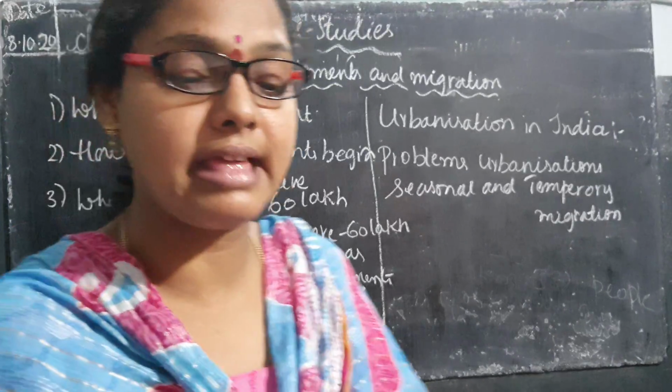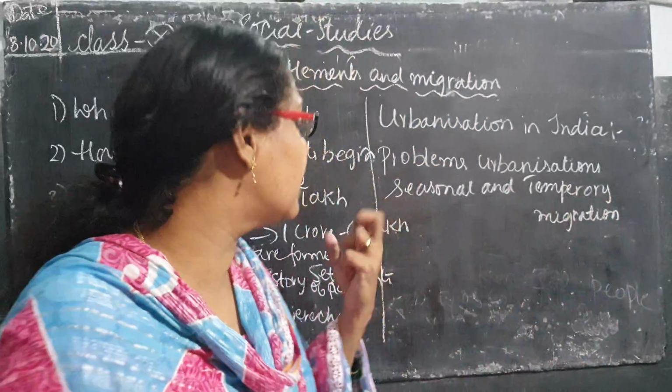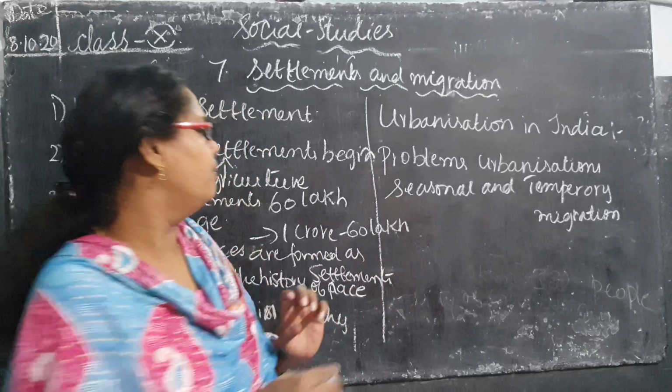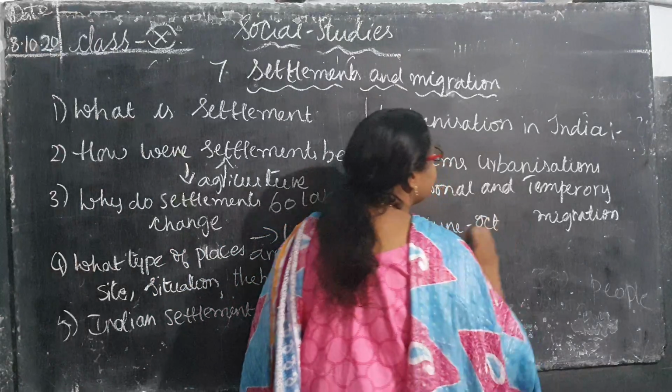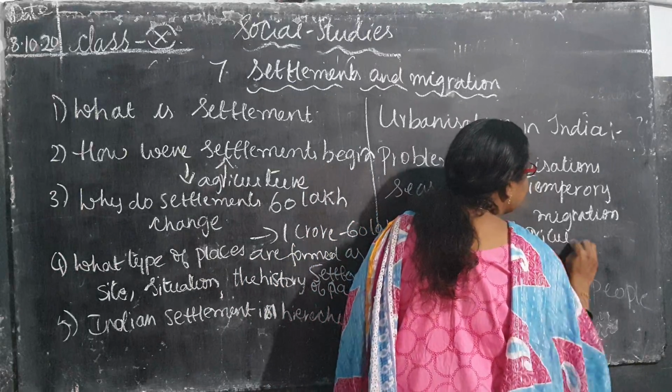If you see one example, children, what is seasonal migration? They are not able to get any agriculture. Only from mid June till October they get the rains and are able to practice agriculture, isn't it, children?